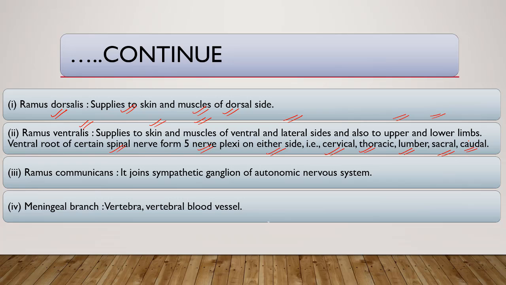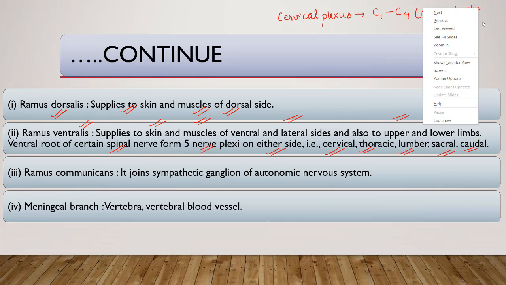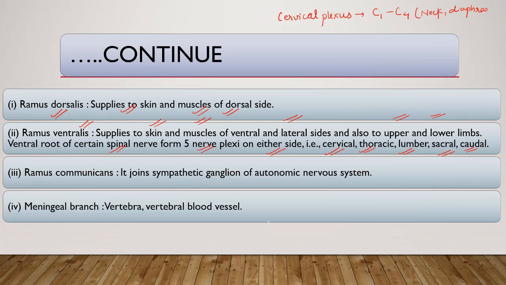The cervical plexus supplies the neck and diaphragm. It extends from C1 to C4. Then the brachial plexus.